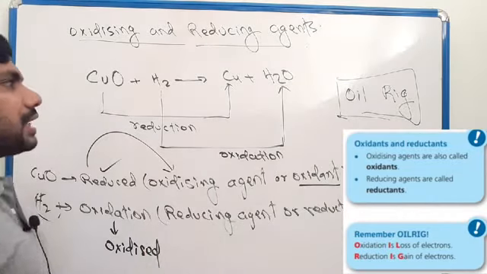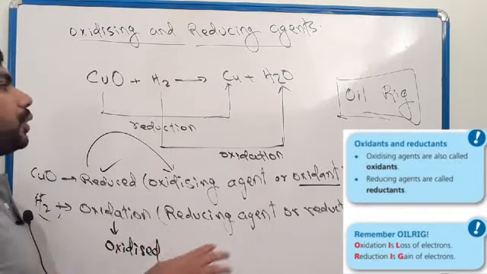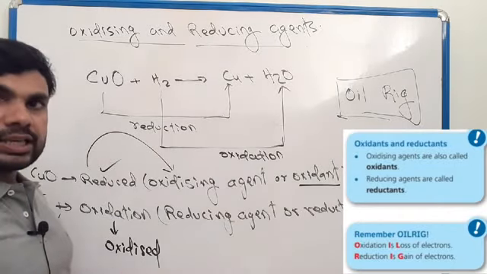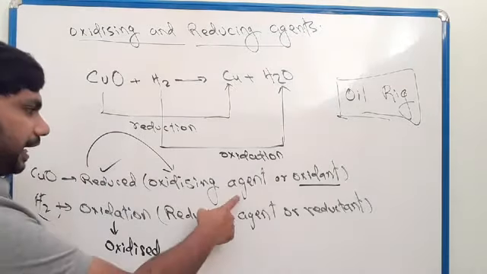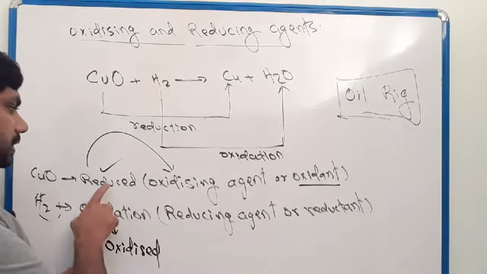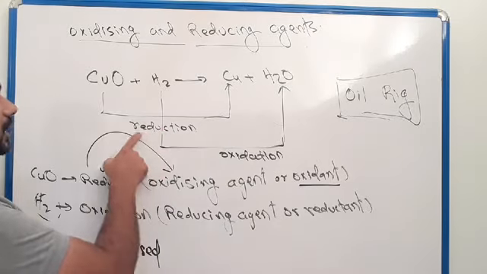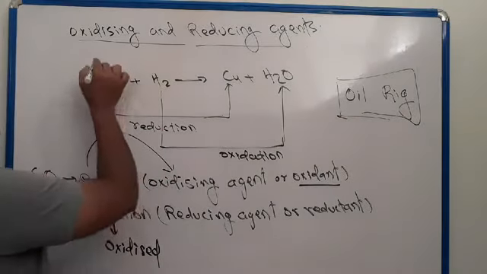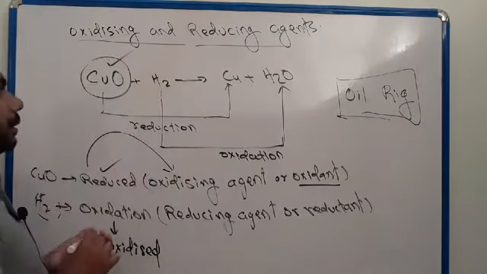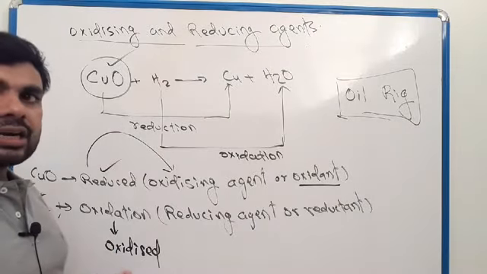So if the question asks, which one is the oxidizing agent? The chemical that is reduced. So where is the reduction? This is the reduction, so it will be the oxidizing agent. You can find the answer like that.